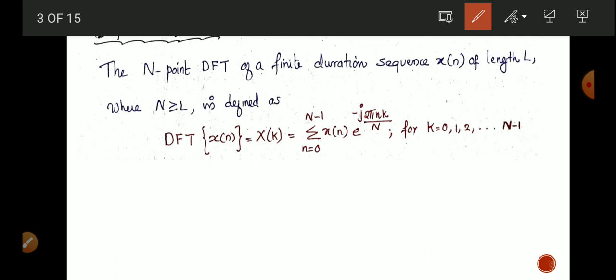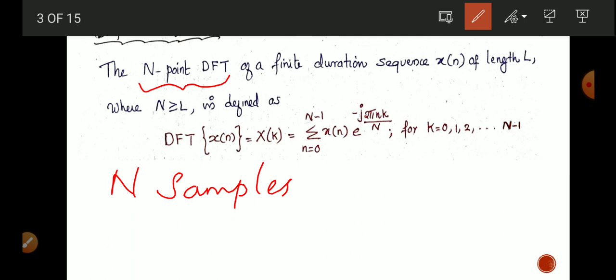Here the N-point DFT means N samples are used. The DFT operations are performed at N sampled intervals.